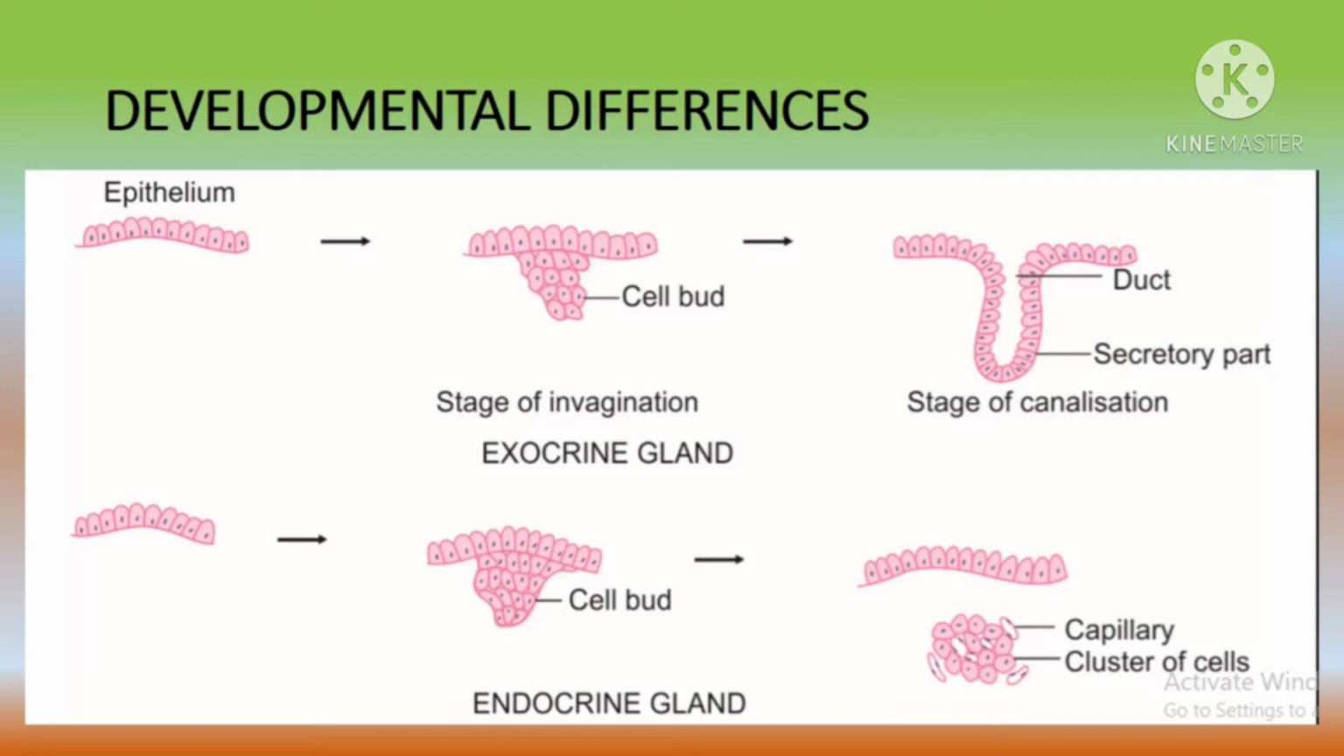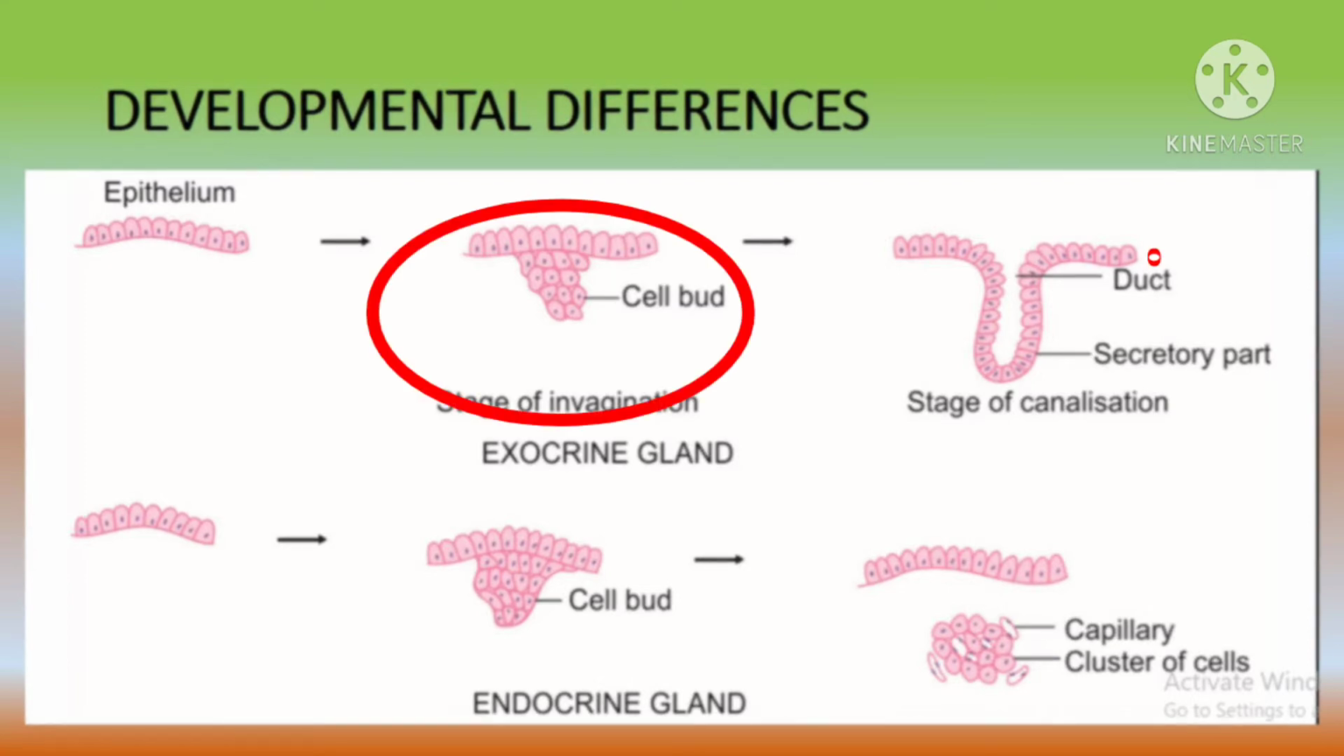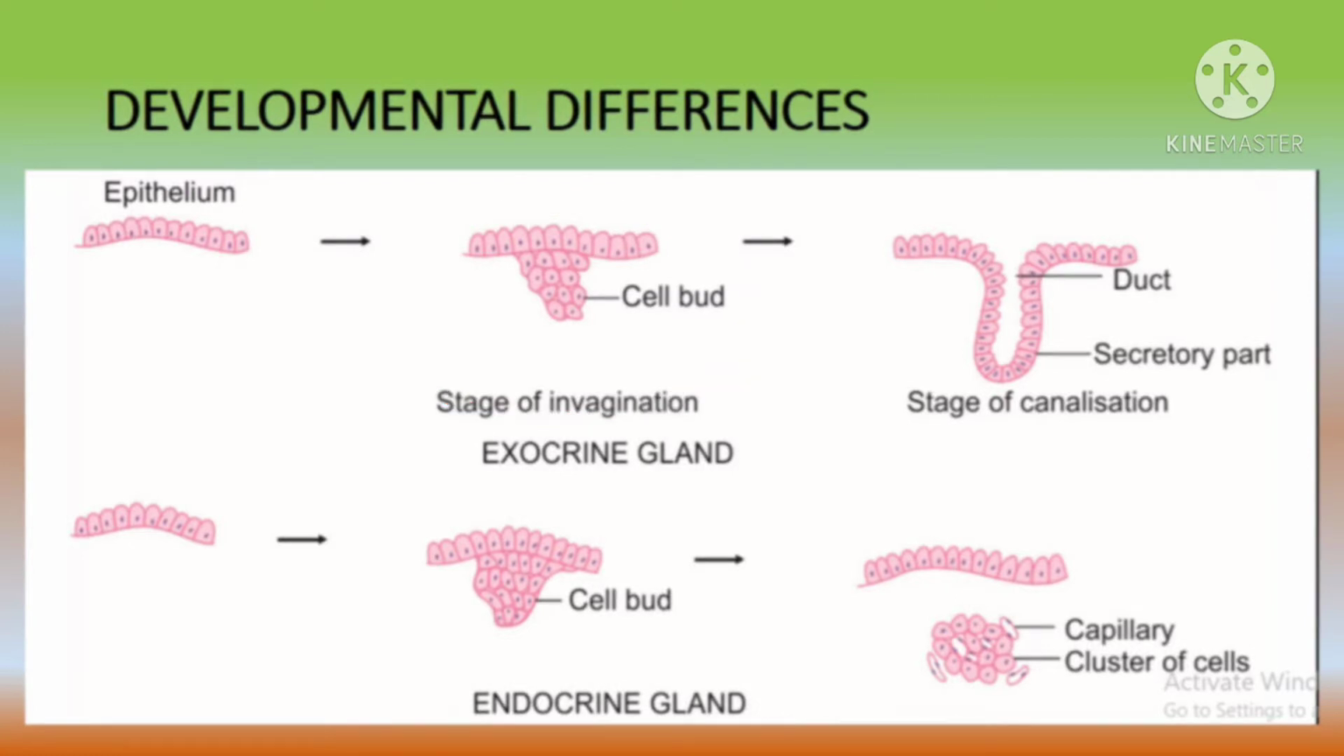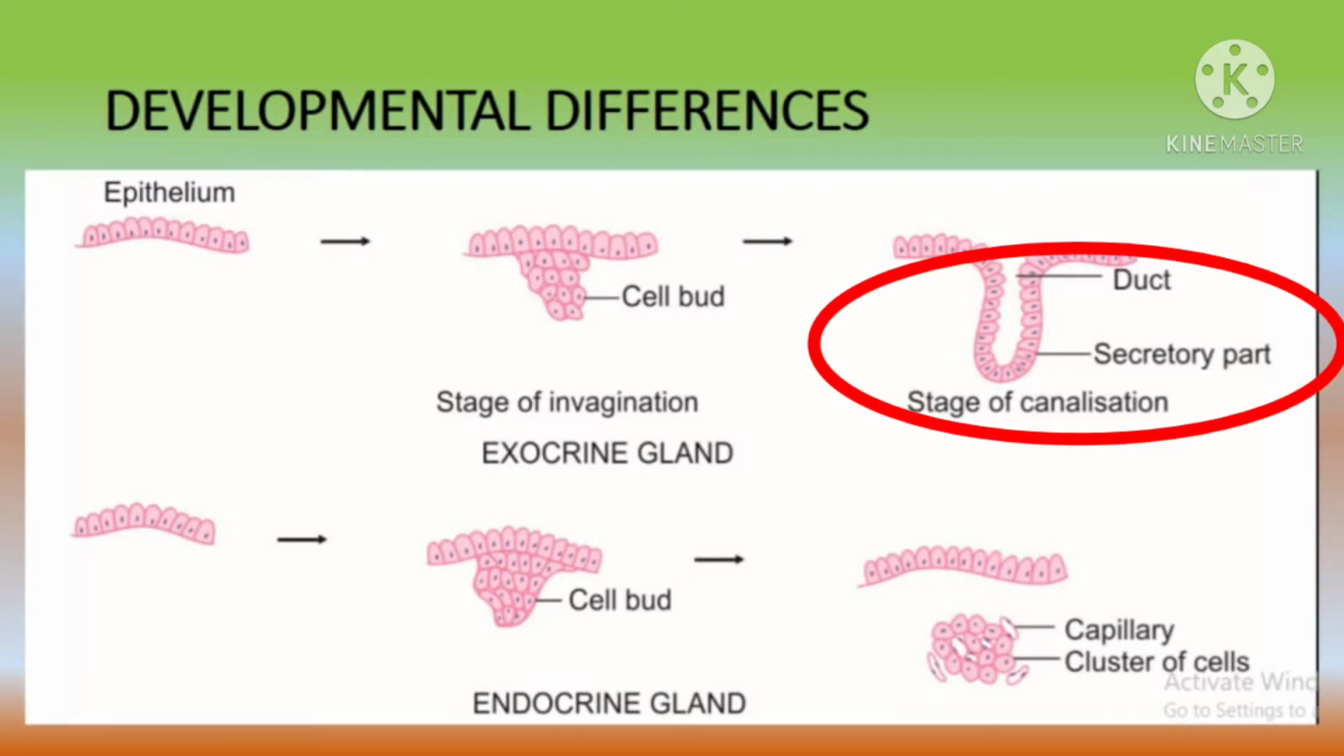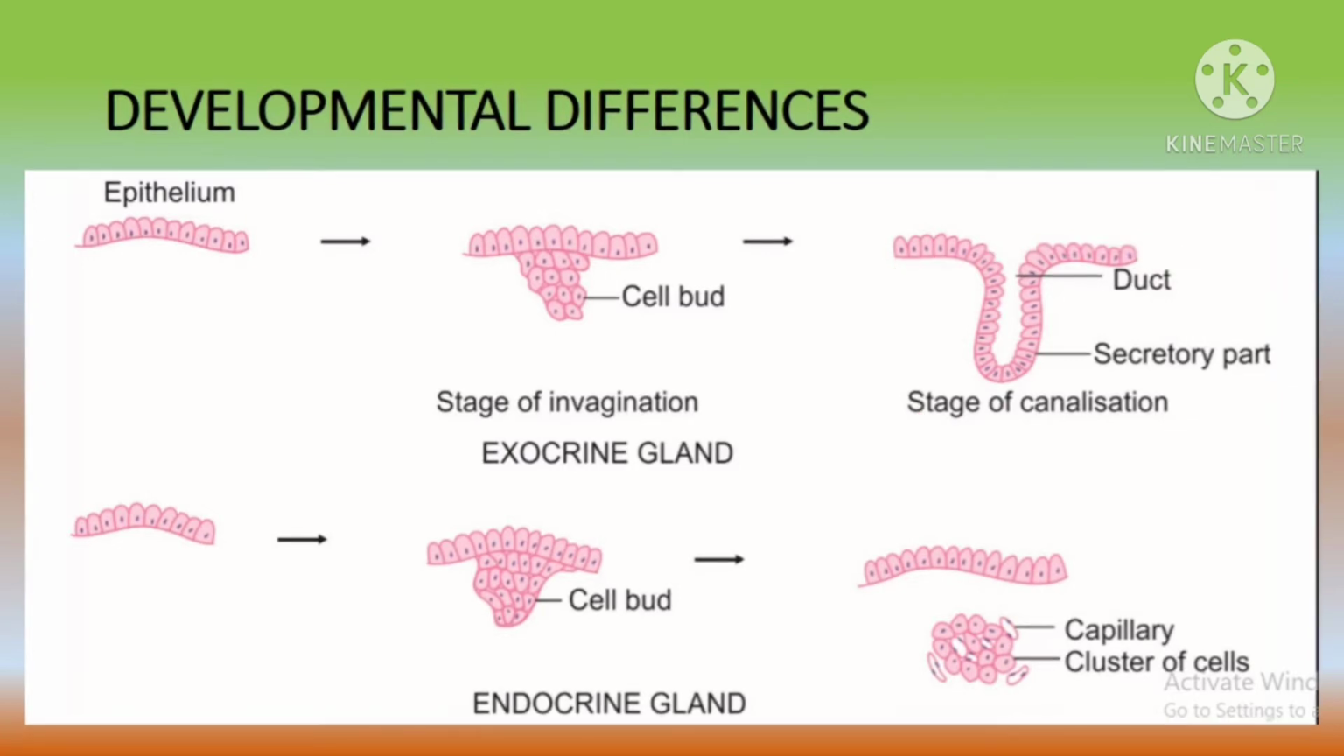In this slide, try to appreciate the developmental differences between an exocrine gland and an endocrine gland. In the picture above, we can see the exocrine gland develops as a solid bud from the epithelium into the underlying connective tissue. Soon it elongates, undergoes canalization, and displays a secretory and a conducting portion. The conducting part forms the duct and it is continuous with the epithelium.